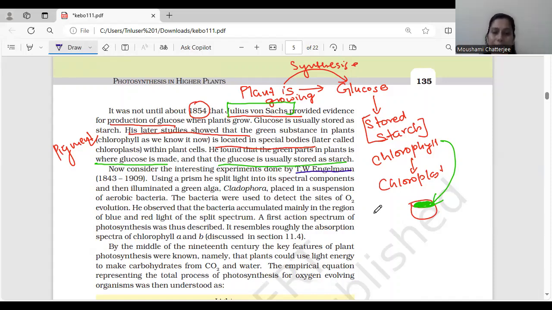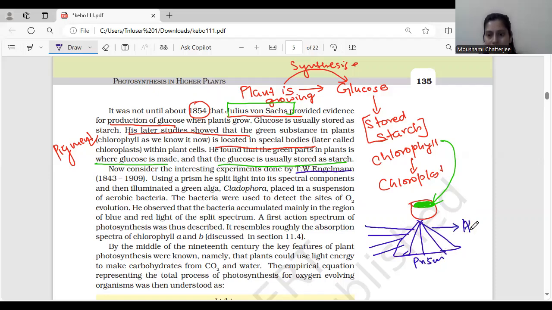Okay. So what he did was, this is a prism basically. Okay. And he allowed white light to pass through this prism. White light is falling on the prism, and this light was allowed to focus on an algae. This light was allowed to focus on an algae known as Cladophora.